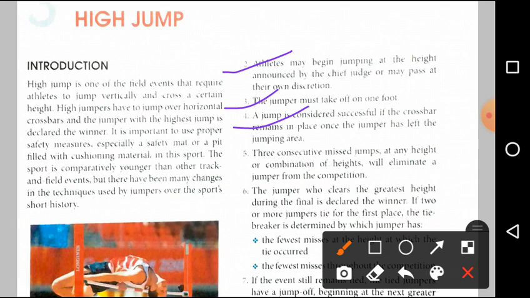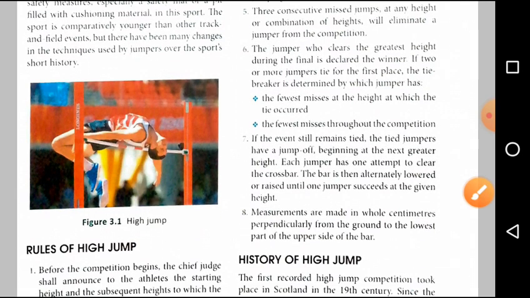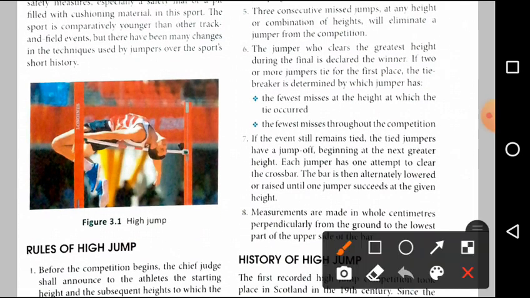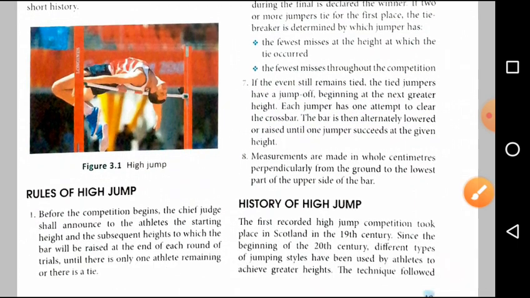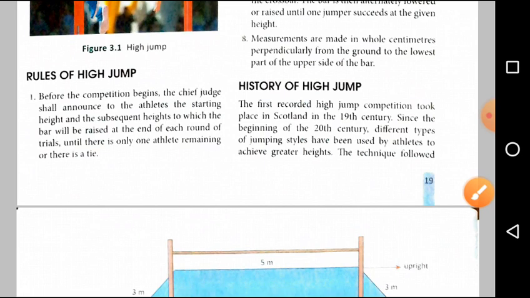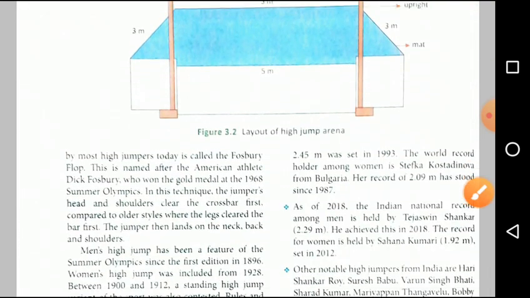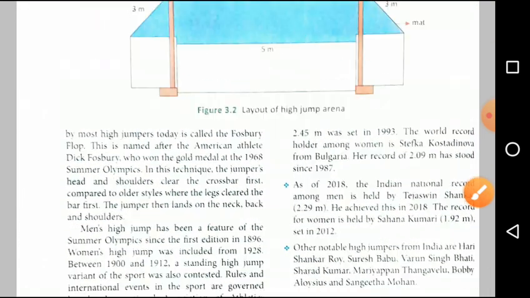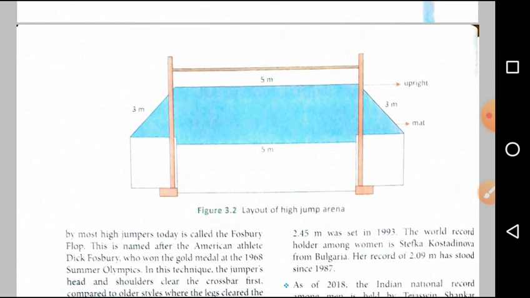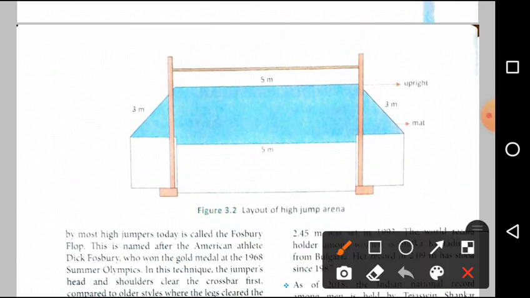Clear? Try to cover almost all the rules, but you don't need to write all the information as per the book. Read the information and try to make it short. Okay, after that, choose the heading history of high jump. Write a little bit about the history of high jump, and the most important part here,